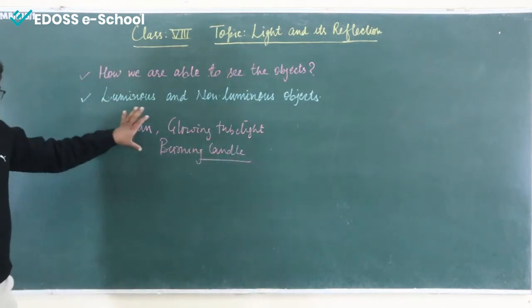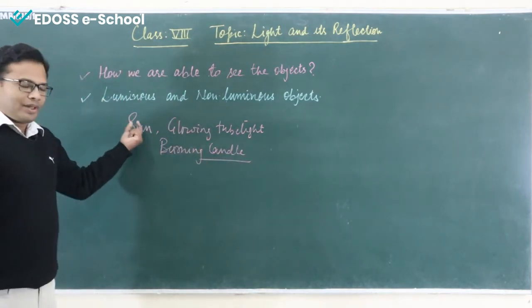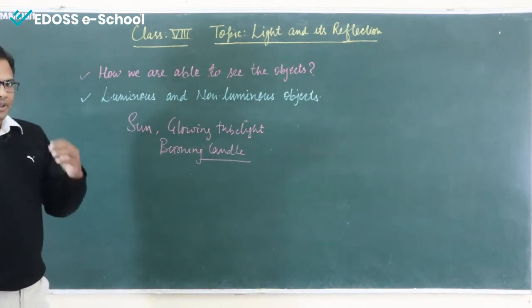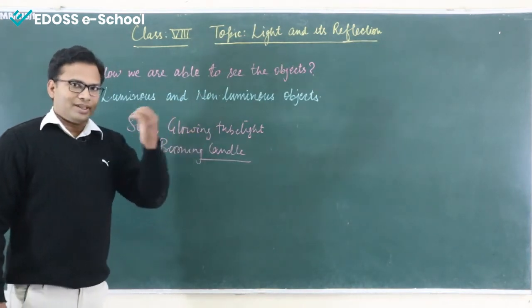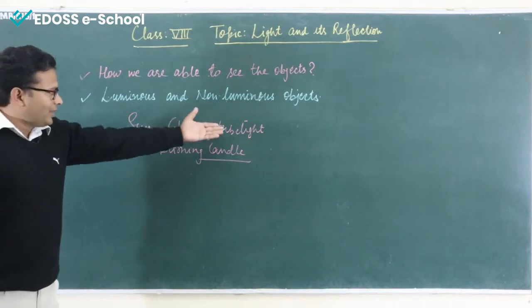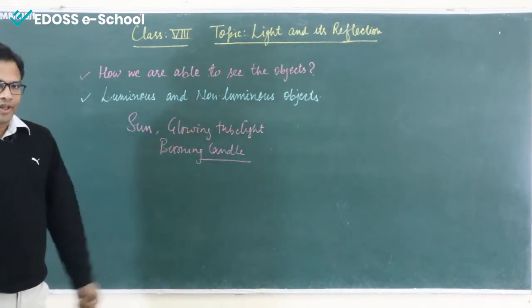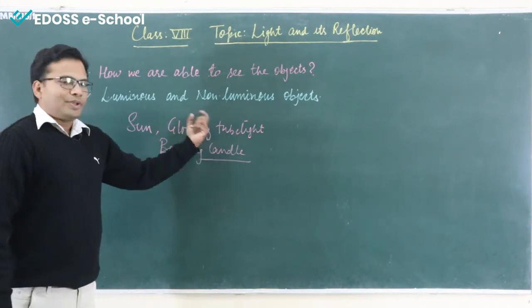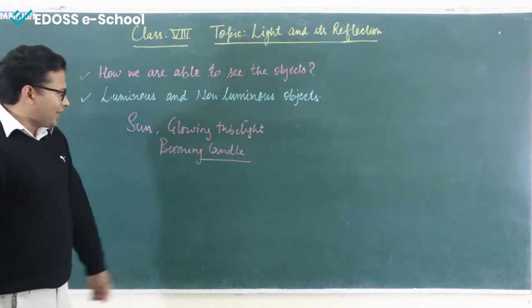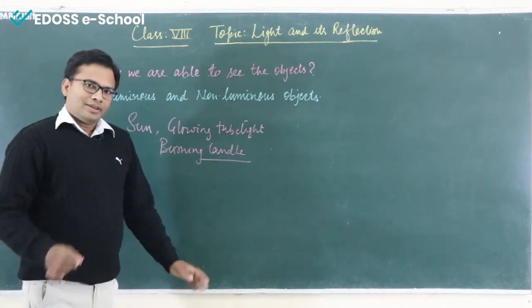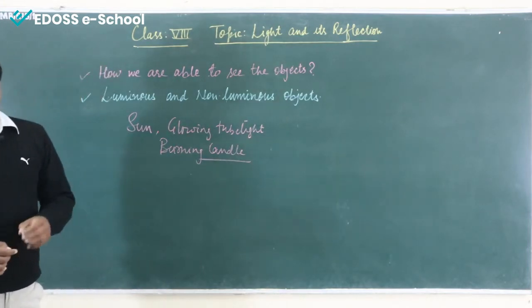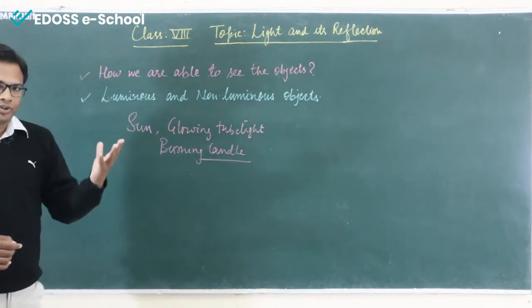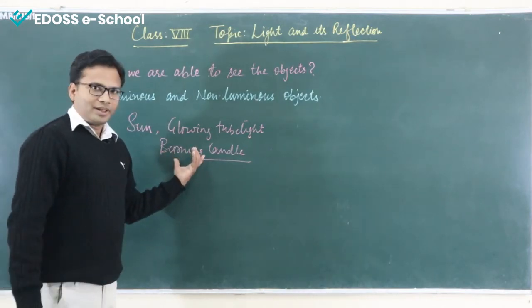So we are able to see these objects. Let us say we are able to see the sun. Why? Because the light is coming from the sun and is reaching our eyes. Similarly, a glowing tube light is glowing due to light energy, and we are able to see it. For the burning candle, the same thing happens. Light will come from the burning candle as a source of light and it will reach our eyes.